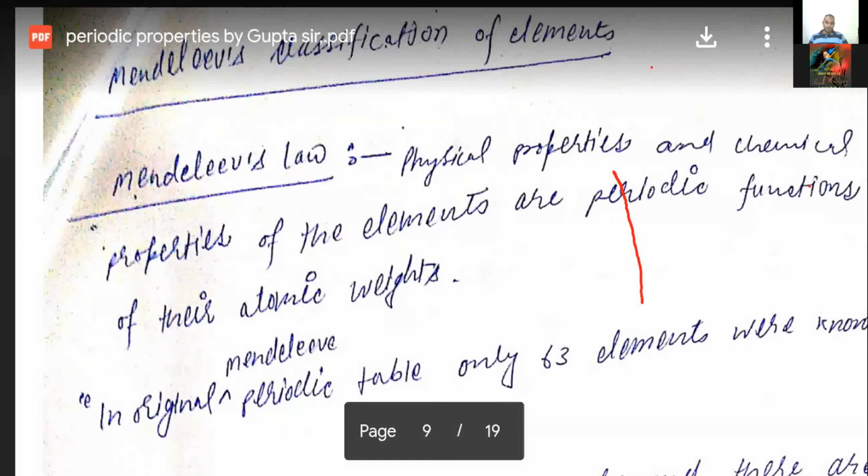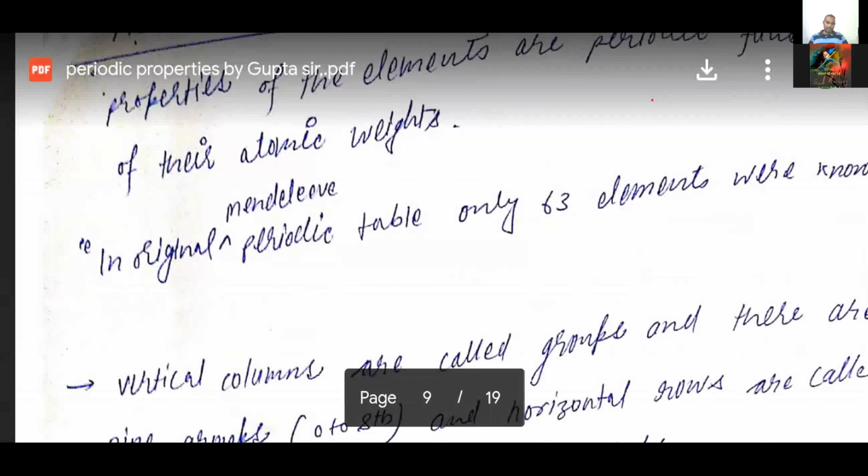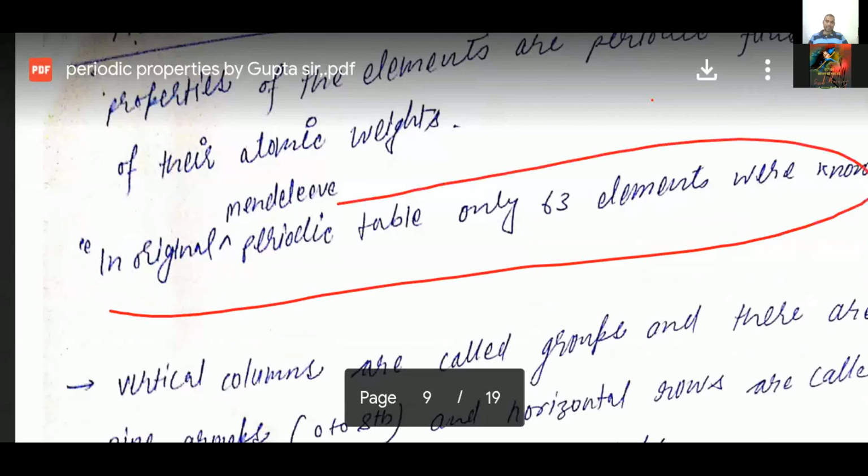So here you see how many elements he classified, student. He classified a total of 63 elements, because at the time of the Mendeleev periodic table, only 63 elements were discovered. Now he gave the vertical columns, student.